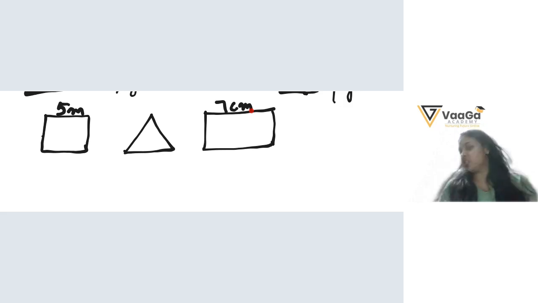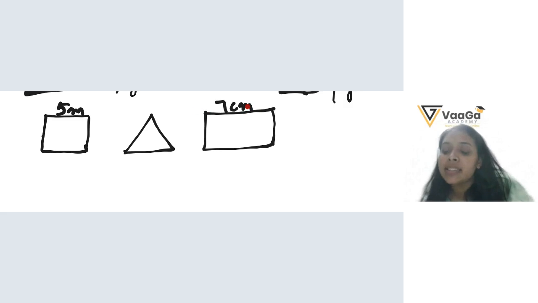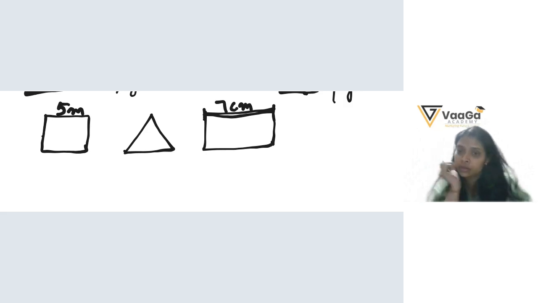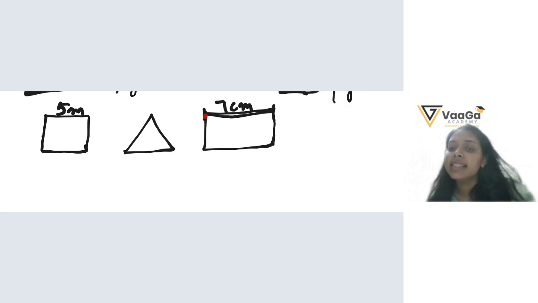It's the same. No, it's not the same. What is the difference between? That I'll tell you later. Okay. So what is the 7 centimeter? This is the length of this side. Is the rectangle the same length as this box? Yes, ma'am, same. Can you say that the 7 centimeter is the length of the rectangle? Yes, length.